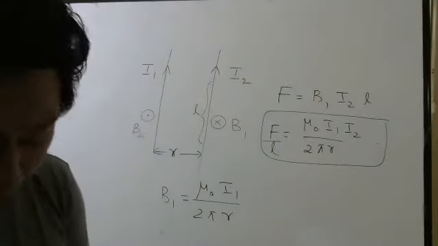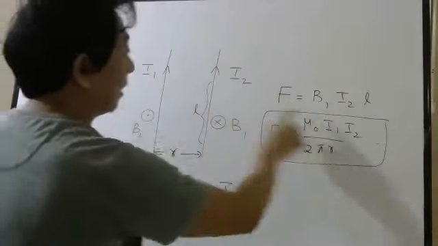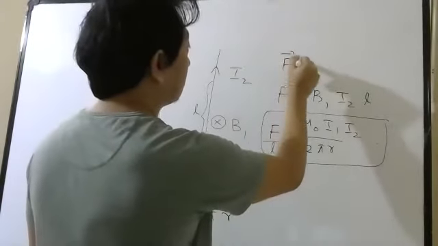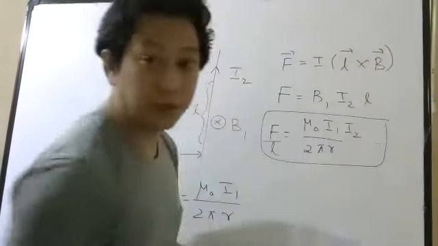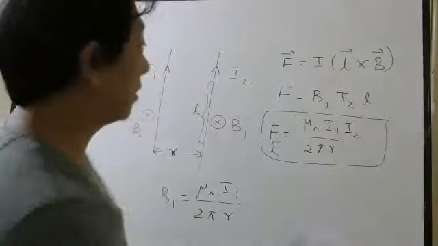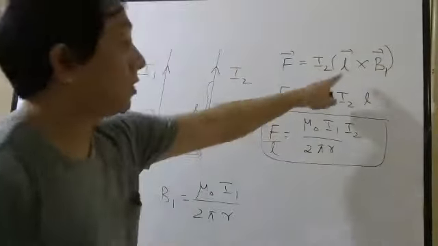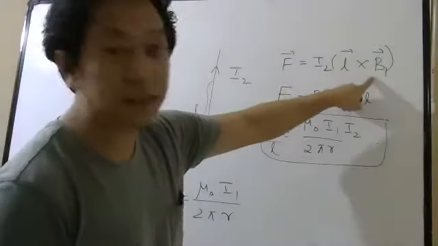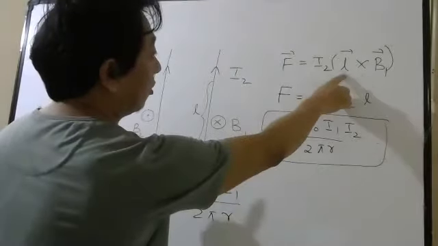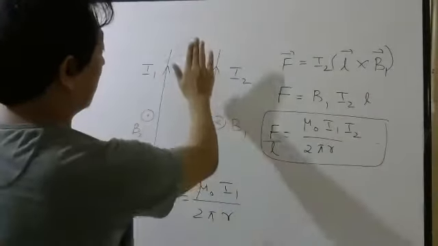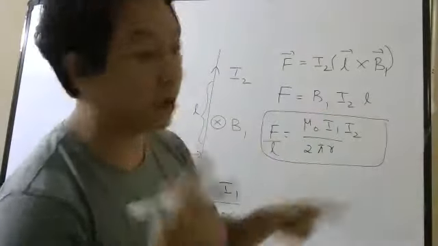Now, what about the direction of the force? You can use cross product. The actual formula, in vector form, is F equals I L bar cross B bar. Current is in this wire I2. Magnetic field is because of this wire, so B1. Now this is the magnitude. It will be the AB sine theta formula, A bar cross B bar. So sine theta means what? L bar is always along the current. So this is your L bar. L bar is here. Magnetic field is inside. So the angle is 90 degrees, so sine 90 degrees will be 1. No need to write here.